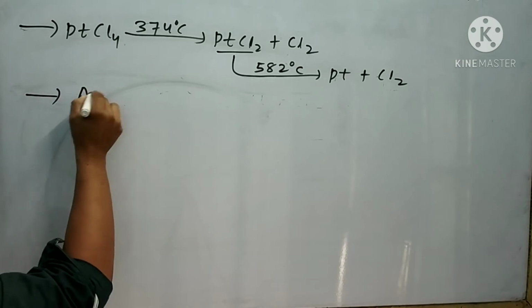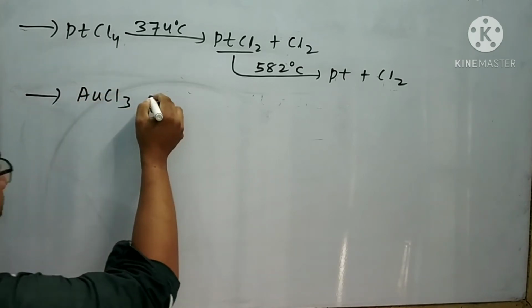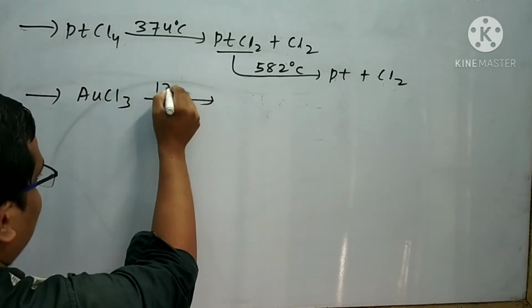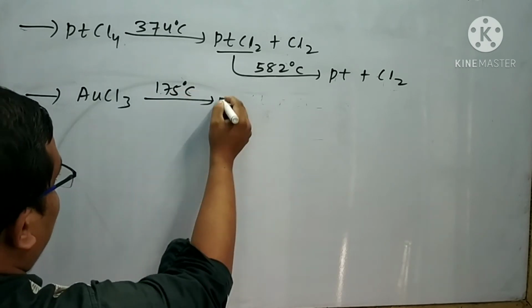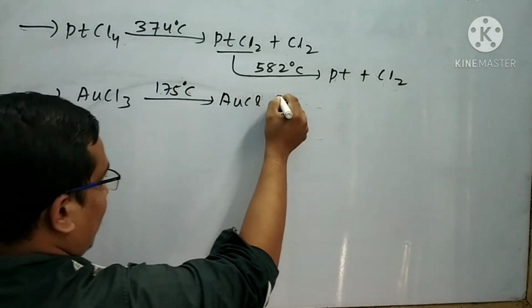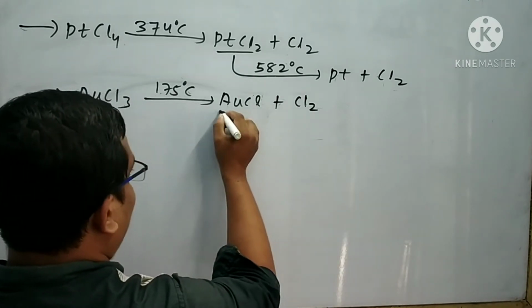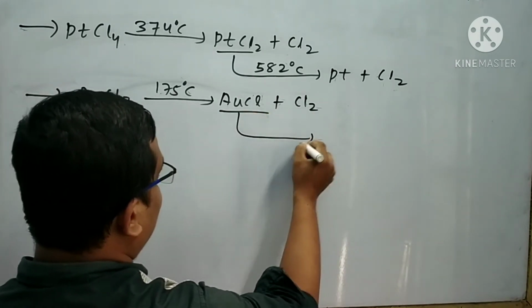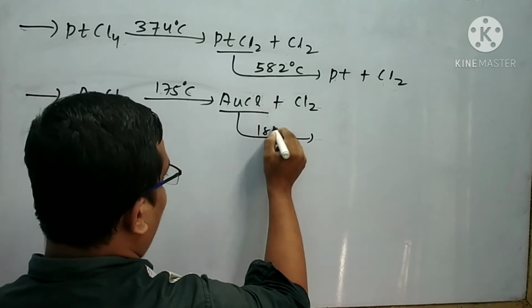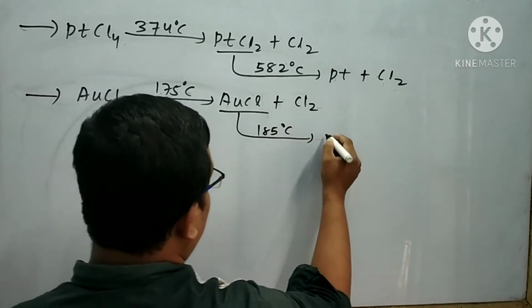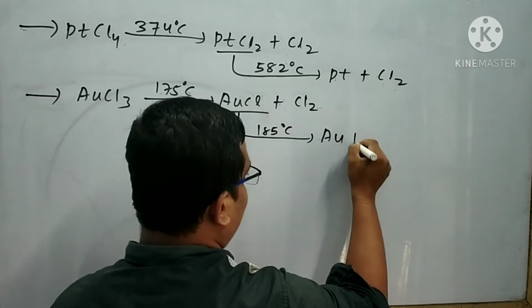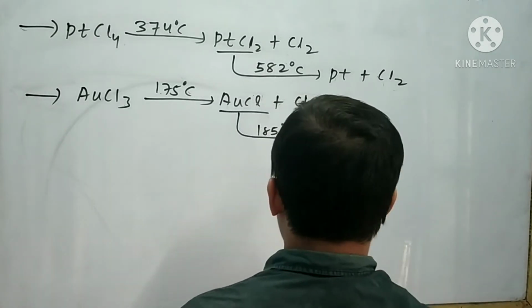Similarly, when AuCl3 is heated at 175 degrees centigrade, then AuCl and chlorine are formed. Again, when AuCl is heated at 185 degrees centigrade, then Au and chlorine are formed.